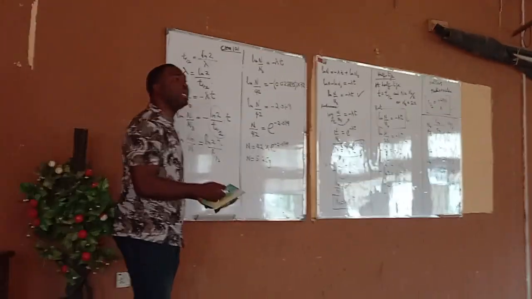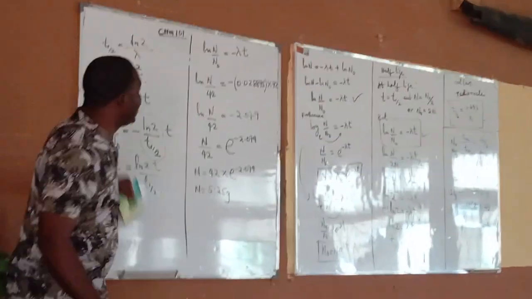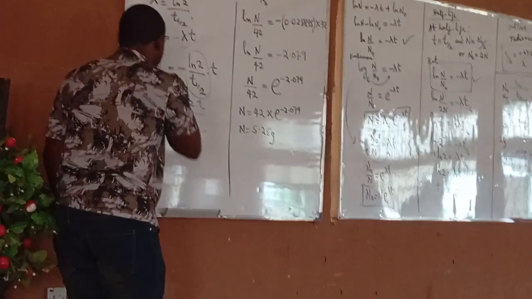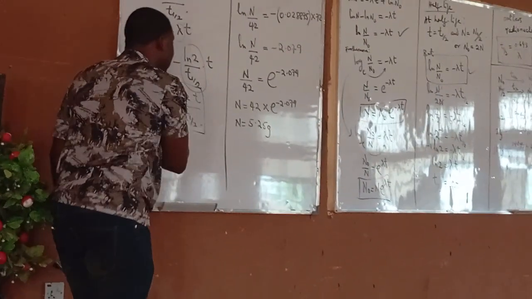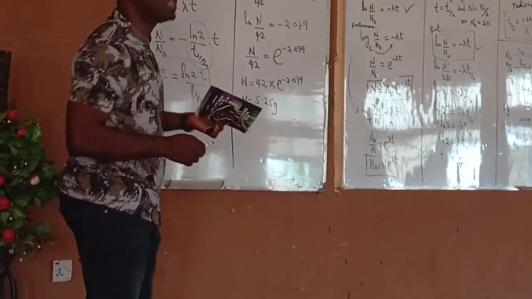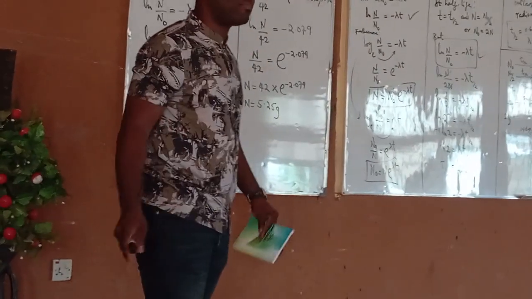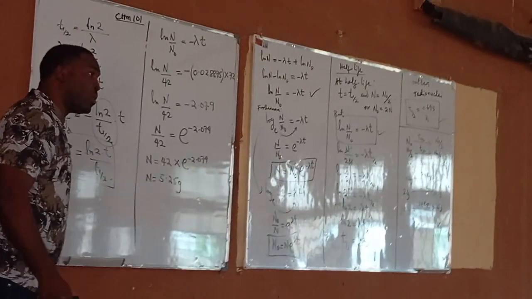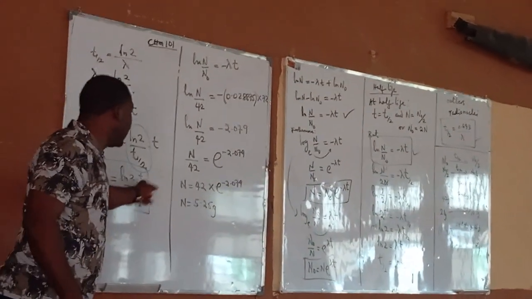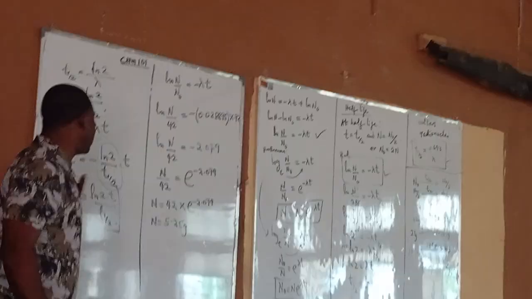So somebody can even do the equation we did in one step. If you use this equation the way it is now, you can do this thing in one step, because you have everything inside here. You have your N0, you have your N, you have your t, you have your t half. Just put in everything here and cook the whole thing.